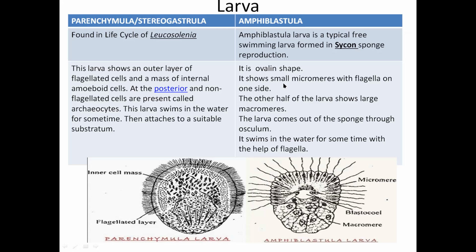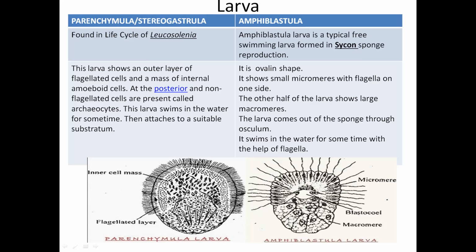So it shows small micromeres with flagella on one side, and the other half of the larva shows large macromeres. The larva comes out of the sponge through the osculum and swims in the water for some time with the help of flagella. So this is the amphiblastula larva found in the life cycle of Sycon.